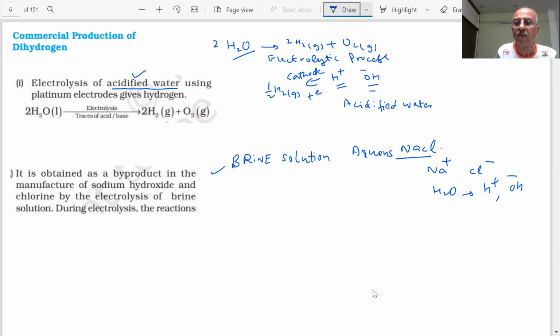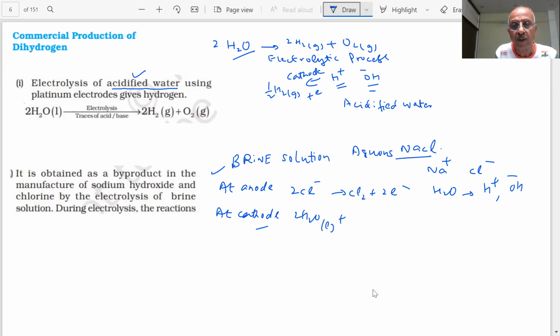We know in electrochemistry, based on the values of the electrode potentials, which reaction will take place when we do the electrolysis. If I use platinum electrodes, at the anode, what will we get? This is undergoing oxidation. At the cathode, what happens to the water?